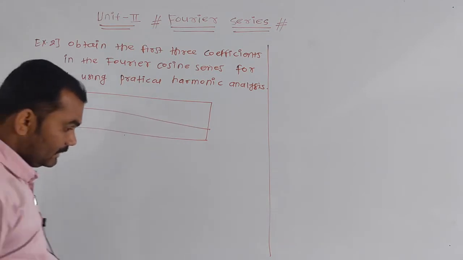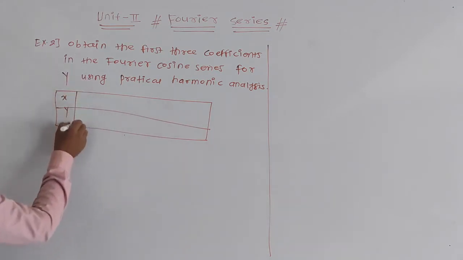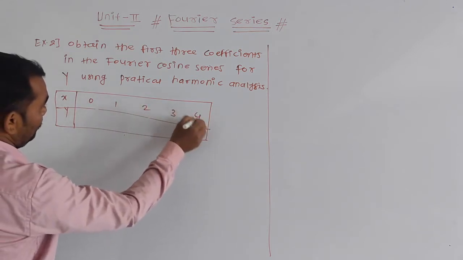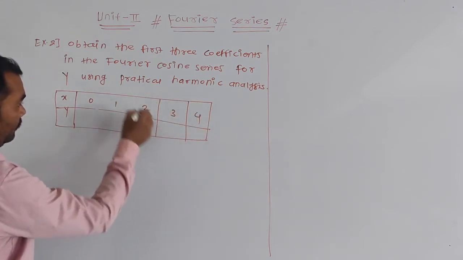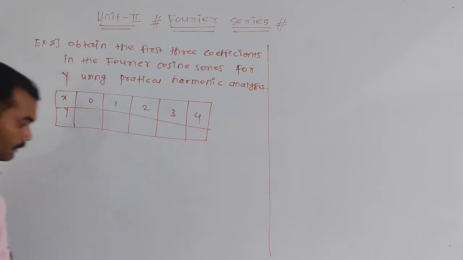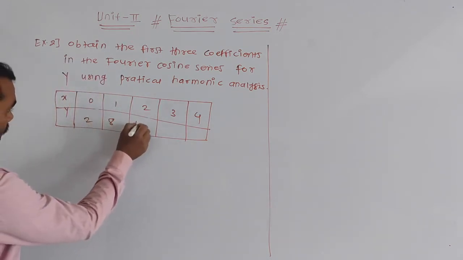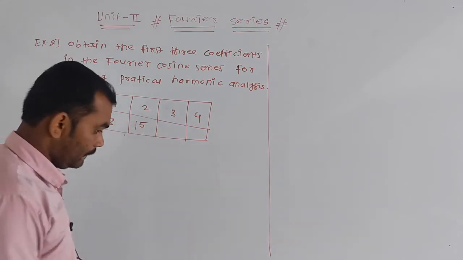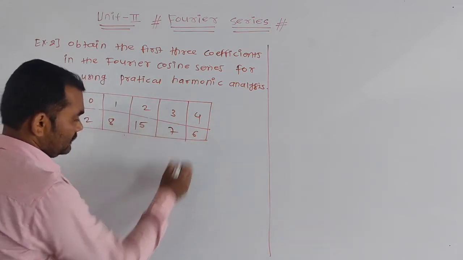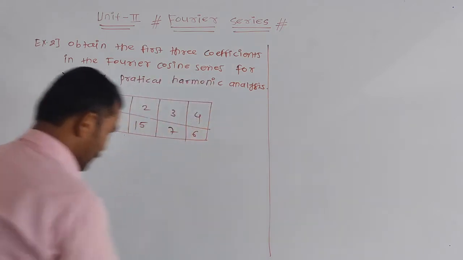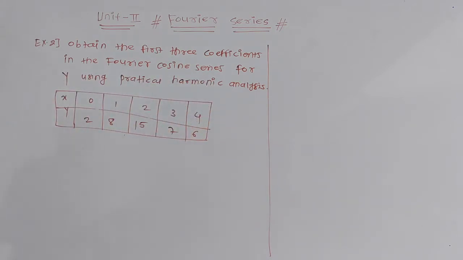The data is the values of x: 0, 1, 2, 3 and 4, and the values of y: 2, 8, 15, 7, 6, okay. So this is your second question.